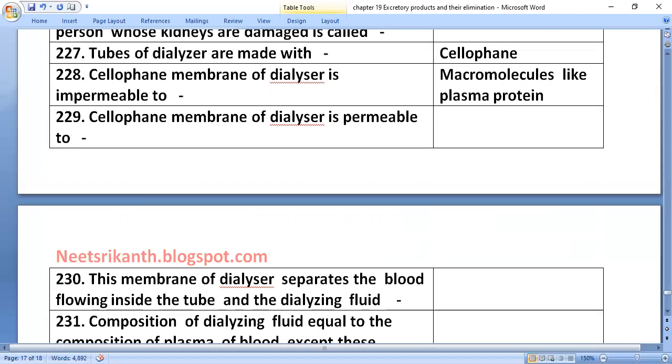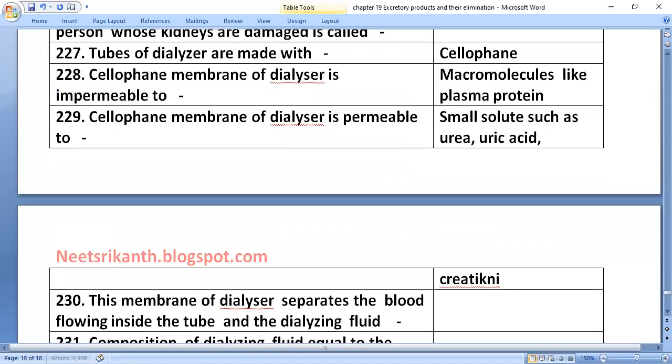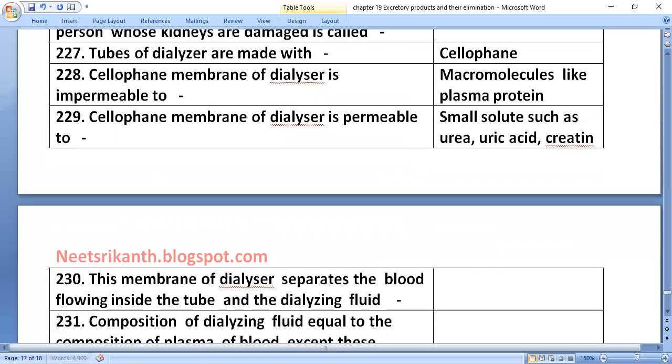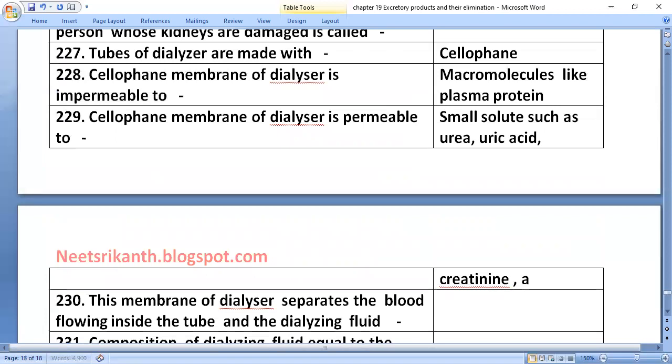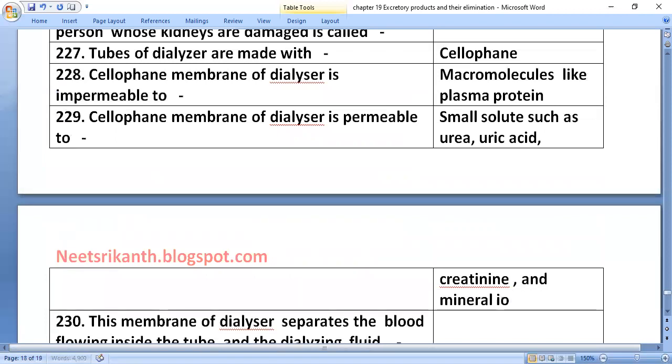It is permeable to small solutes such as urea, uric acid, creatinine, and mineral ions.